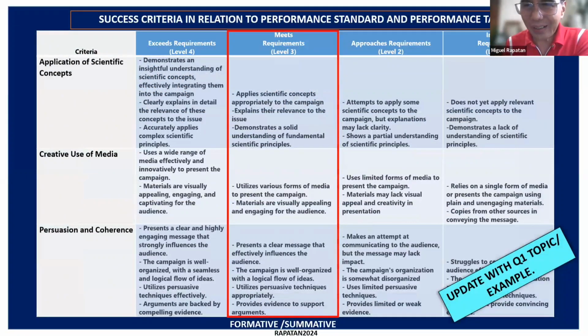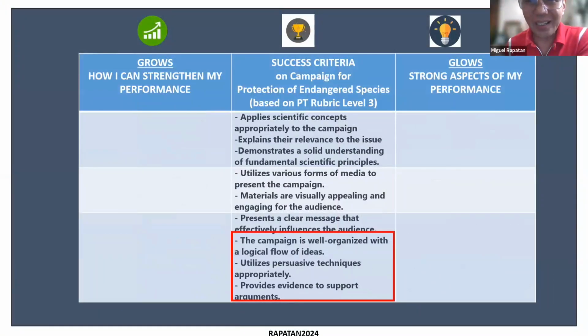The rubric can also be a source of the success criteria, but specifically level 3, the one that deals with satisfactory. So as students are doing the performance task as part of feed forwarding, you can concentrate your feedback on level 3 as part of the success criteria.